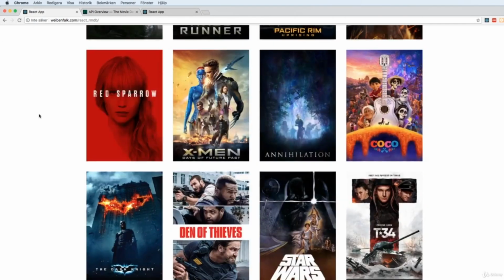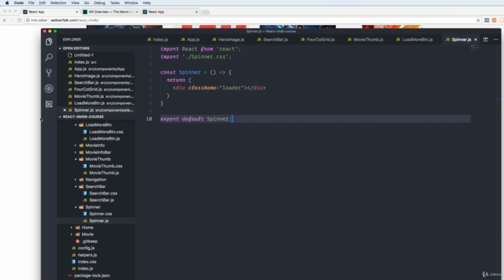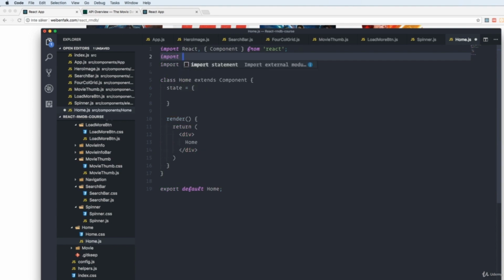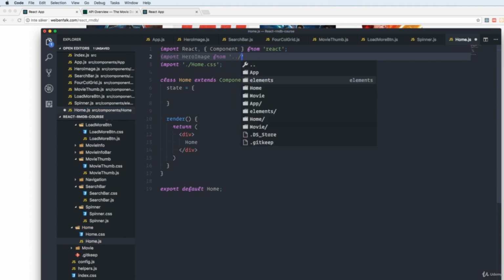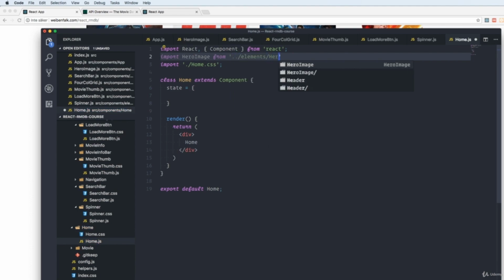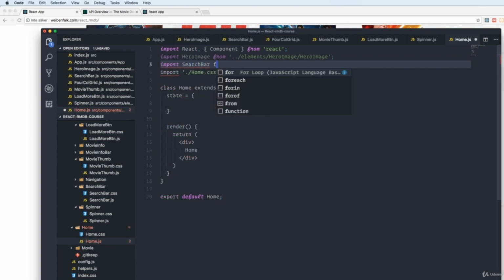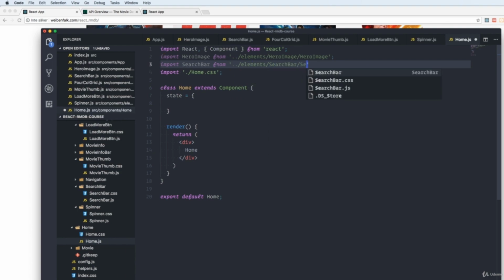We just have to import them and scaffold out our home component. So firstly, we're going to import them so we can use them in the component. First we'll import our hero image from, where do we have it? In elements, hero image and hero image. We import the search bar from elements, search bar and search bar.